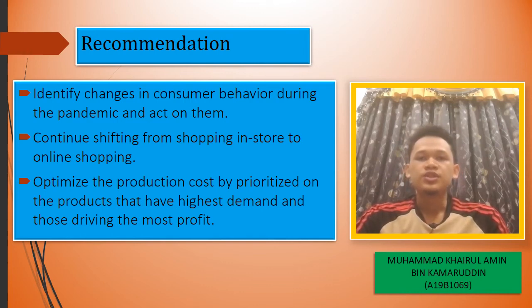For the recommendation, there are 3 recommendations for both companies in order to stay sustainable when the world is affected by COVID-19 right now. The first suggestion for both companies is to identify changes in consumer behavior during the pandemic and act on them. And for the second suggestion, they should continue shifting from shopping in store to online shopping, for example, Amazon, Shopee